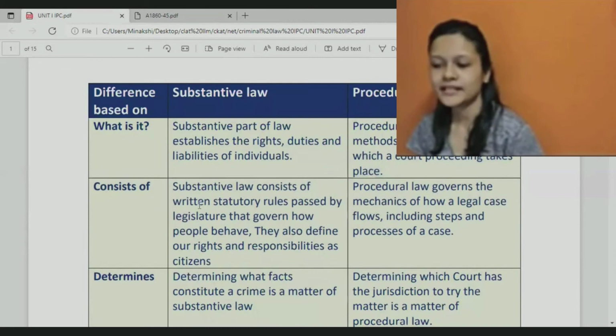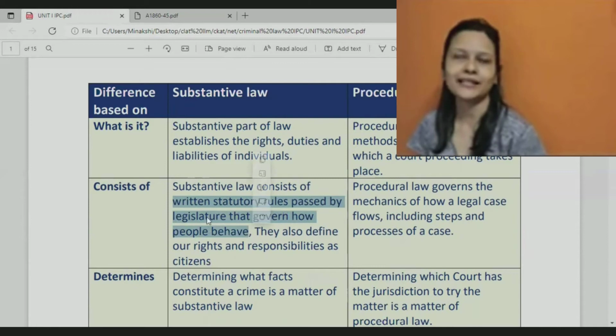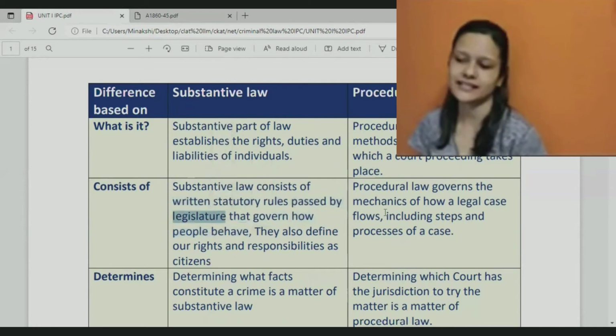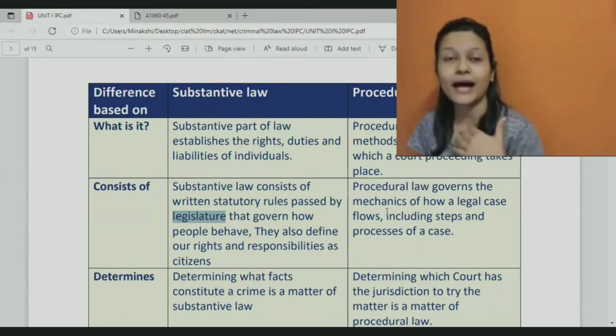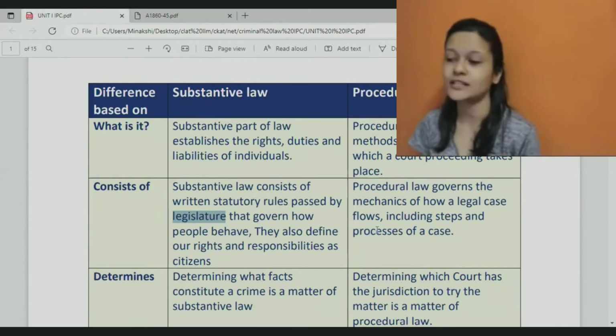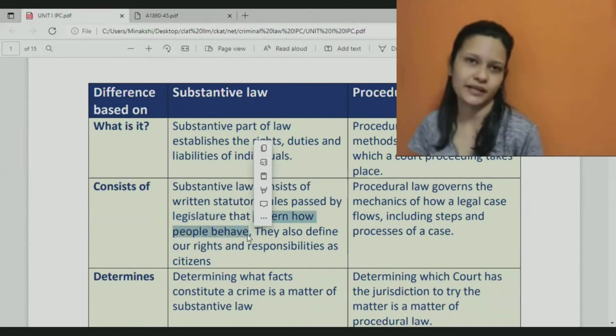Now, substantive law consists of written statutory rules passed by the legislature that govern how people should behave. So it's not some random statement that people are making. It is passed by the legislature, coming from the Parliament or from the state legislature, that we should be following. That is binding on us. It tells us how people should behave.